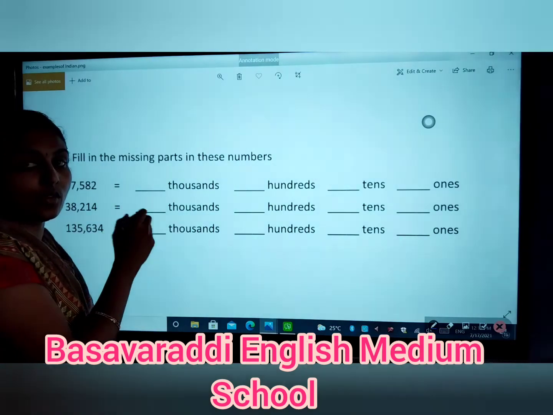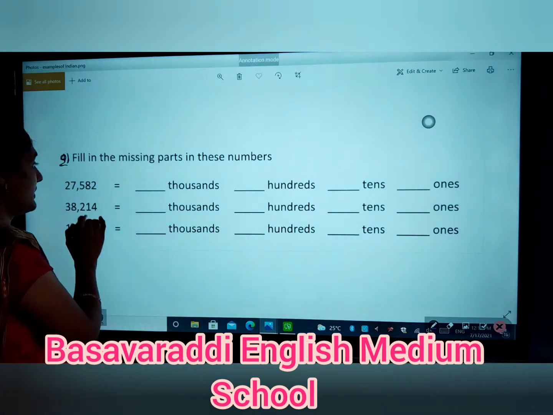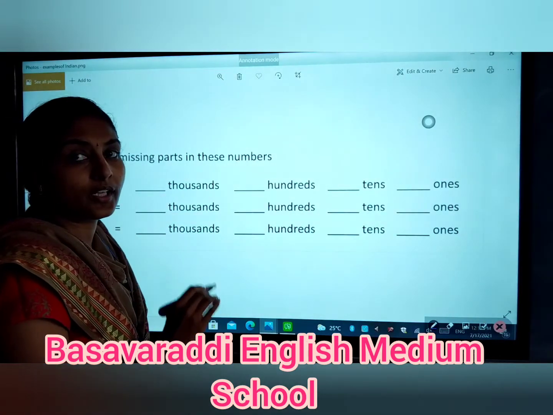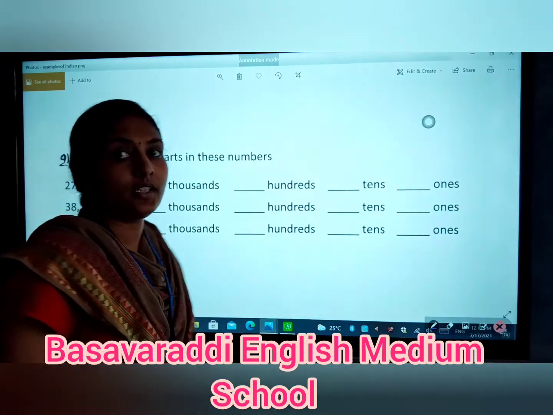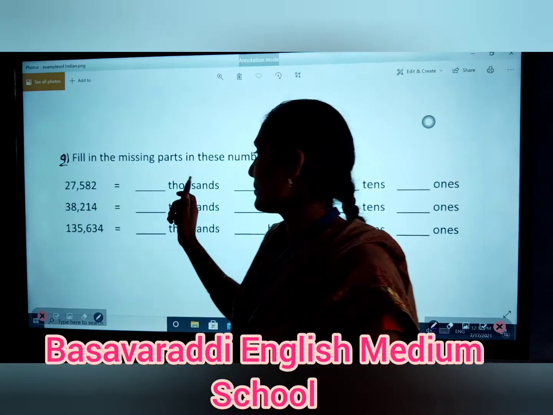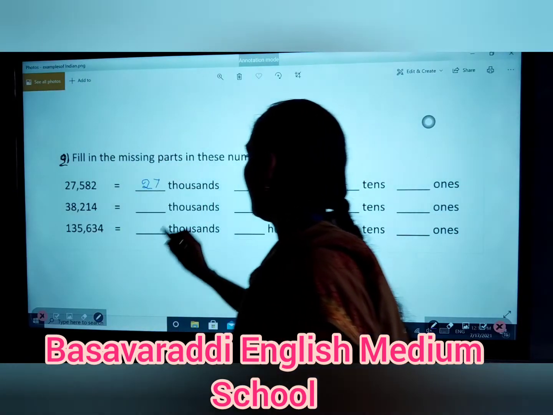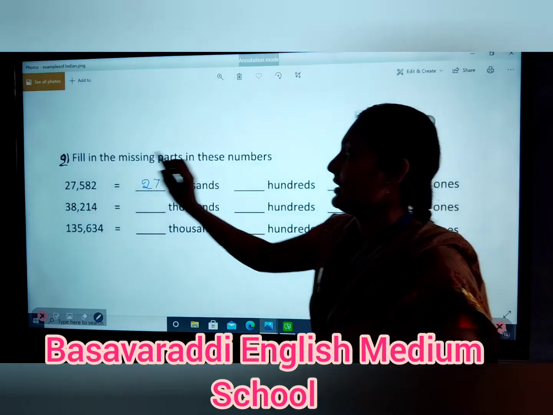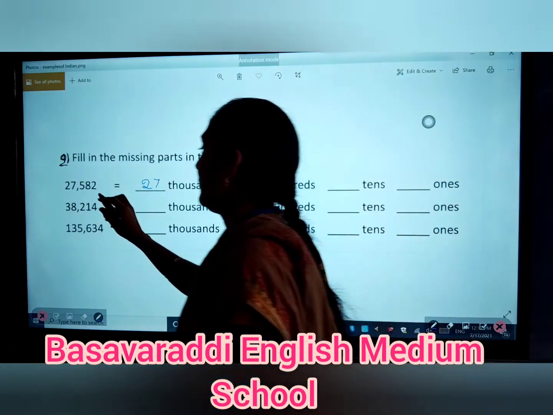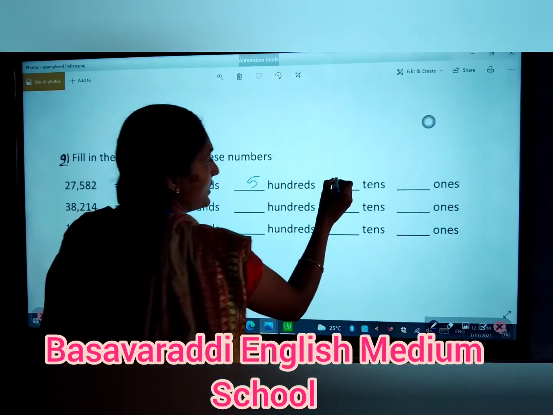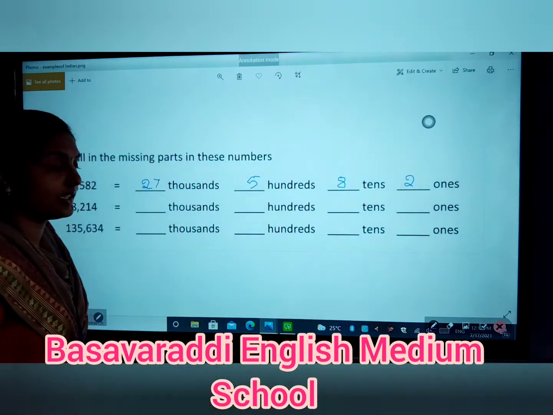27,582. We already learned how to read the number in the Indian as well as the international system. So write that in the place. These 2 numbers, 27, come under the thousands place. So write it neatly: 27. Next, the hundreds place shows the 5. So fill the number 5 here. Next, the 8 and 2. The 8 comes under the tens place. Then the last number 2 comes under the ones place. Okay, next.